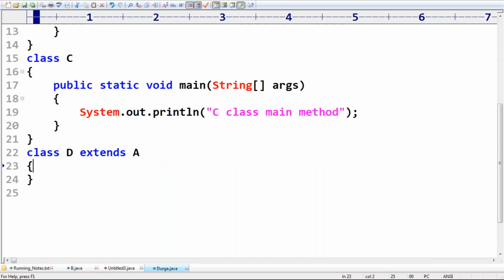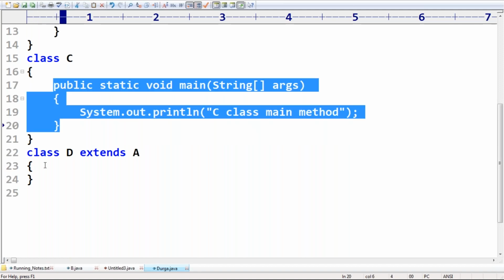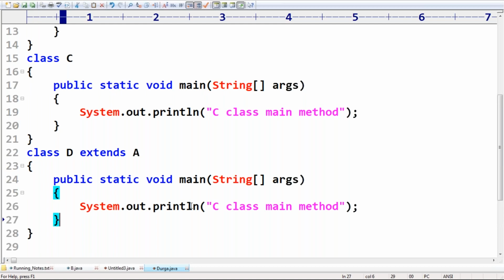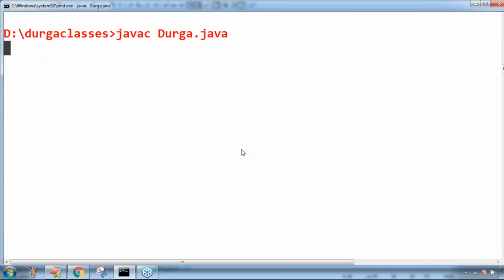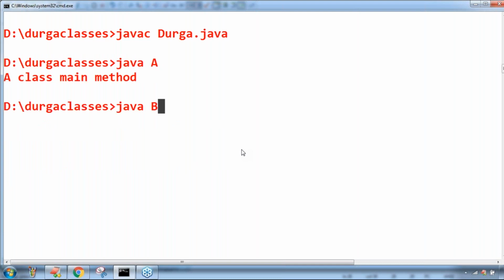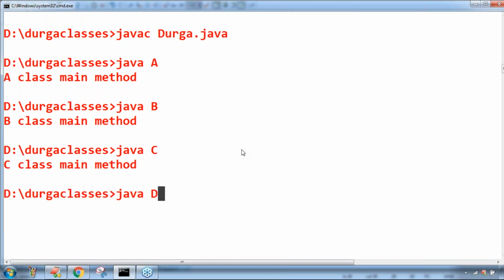If there is a relation between parent and child, assume D class also contains main method. Assume D class also contains main method, sir. If D class contains main method, then it will never go for the parent class because the child already contains main method, right? Okay. Javac Durga.java. Now observe A class main method, B class main method, C class main method, D class main method. Yes, it will never go for the parent class because the child is already having main method. Yeah. Any doubt?